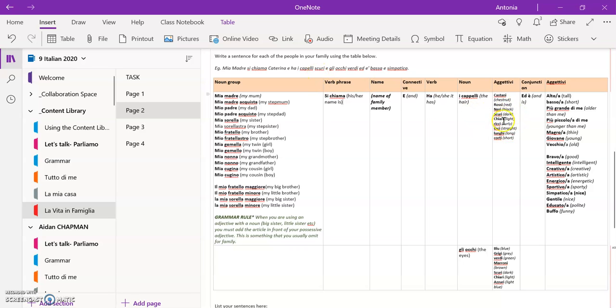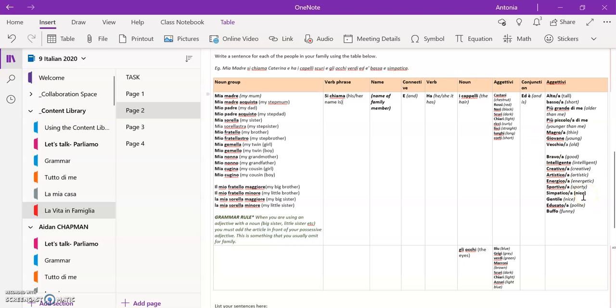Scuri means dark. And gli occhi, the eyes. Verdi, green. Ed, and is. Bassa, which is here, short. E simpatica, which is here, nice.